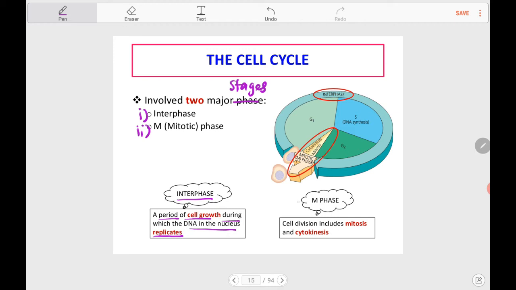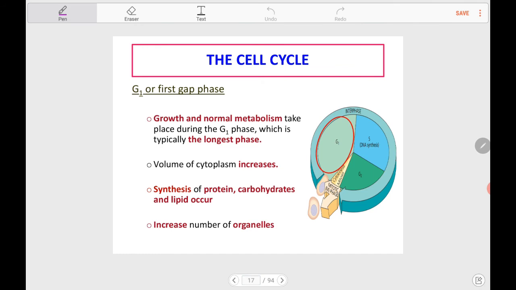Next, during the M phase, this is where the cell division takes place, which involves mitosis and cytokinesis. So remember, M does not refer to mitosis. M refers to mitotic.